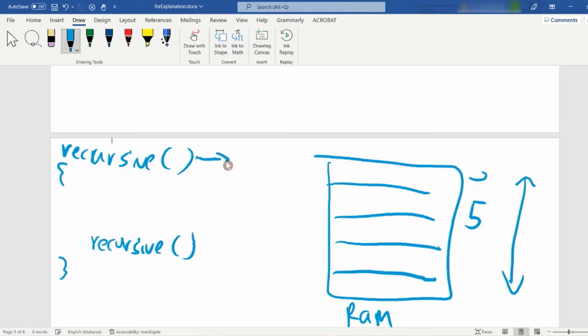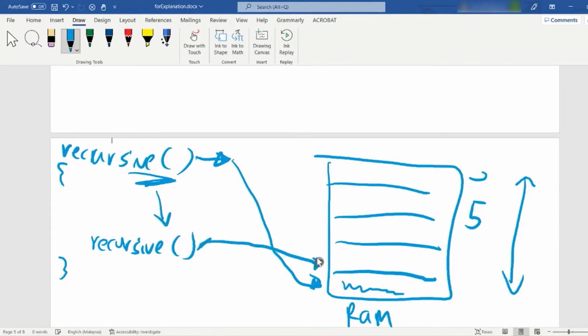When you call the first recursive, you enter here, at this address. Because inside this function you call itself, the recursive call enters this location. When this function enters this location, it will launch itself again. It will call this recursive function itself again.